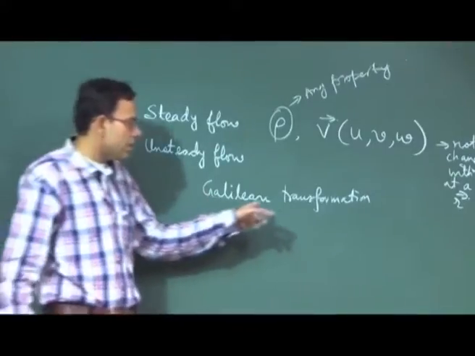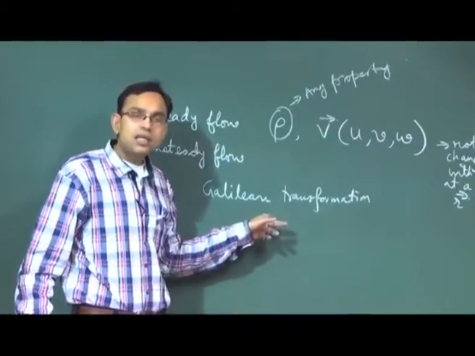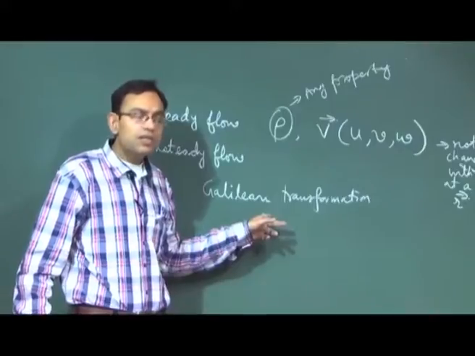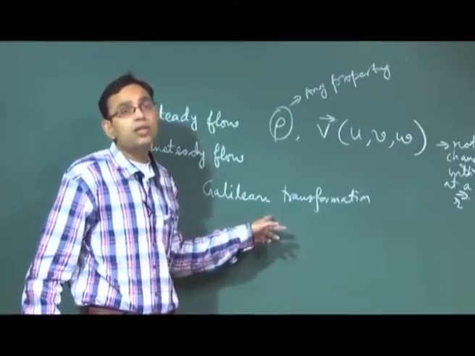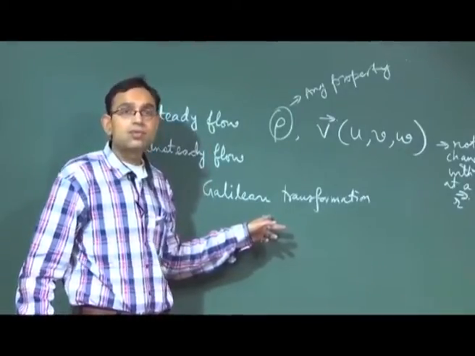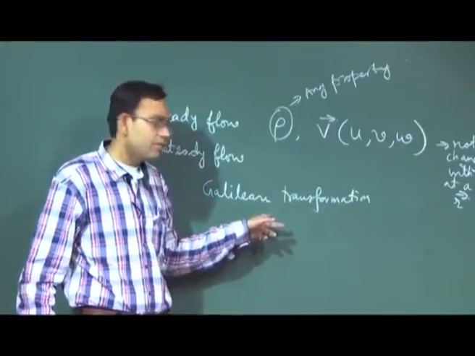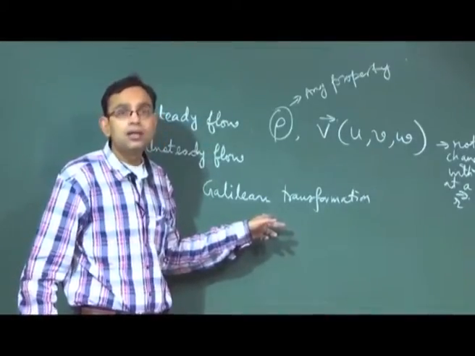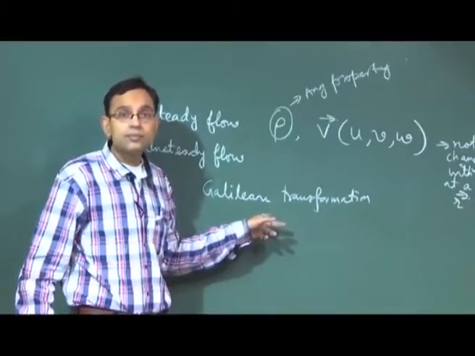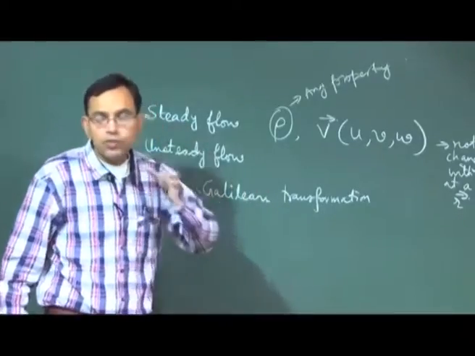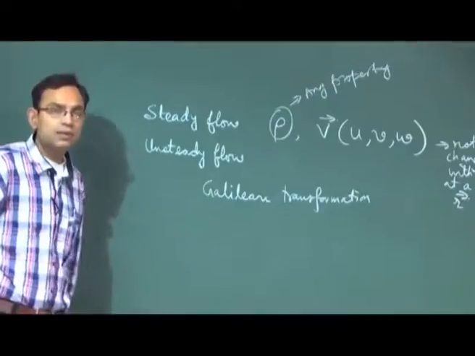It is still okay, because you are changing the reference frame from a stationary one to something which is moving with uniform velocity. So it is not changing a reference frame to something which is accelerating, it is just a reference frame moving with uniform velocity.